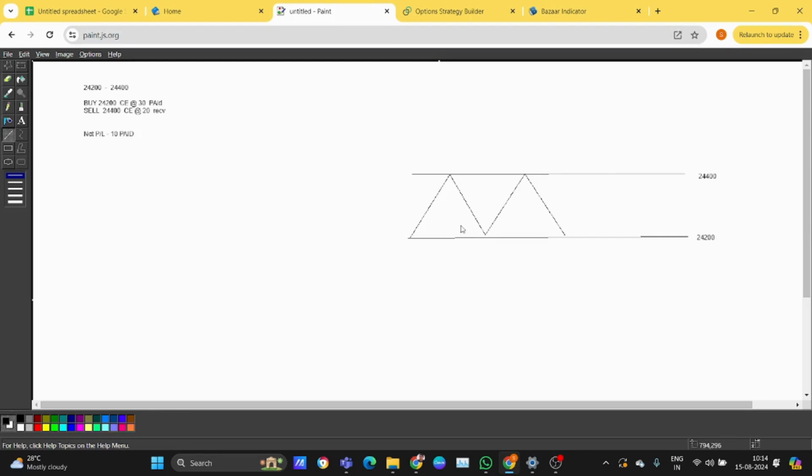If the stock goes below this level, you start to lose money because of this CE.